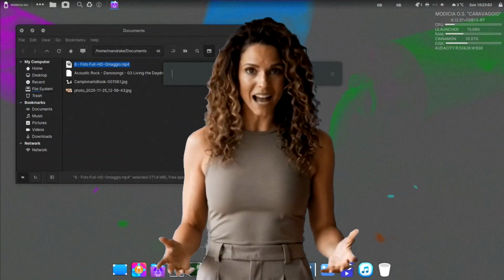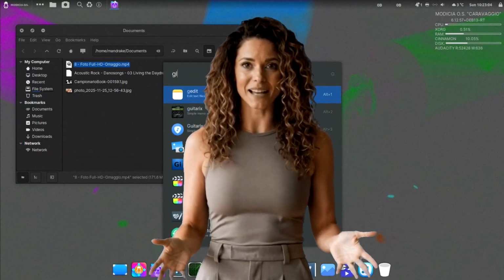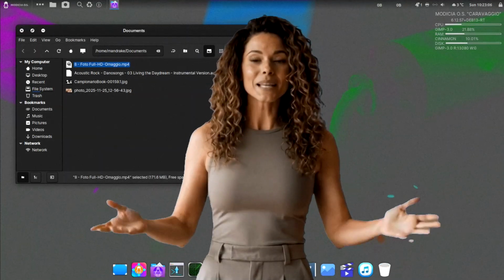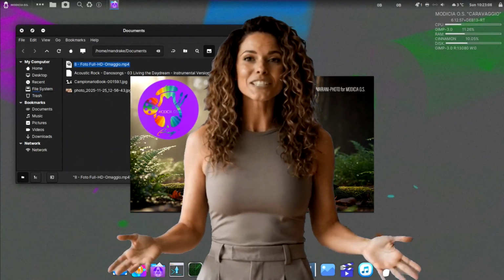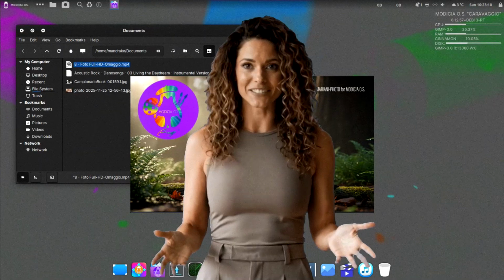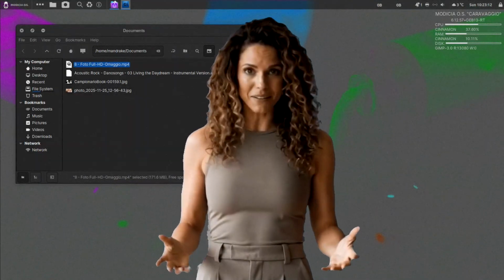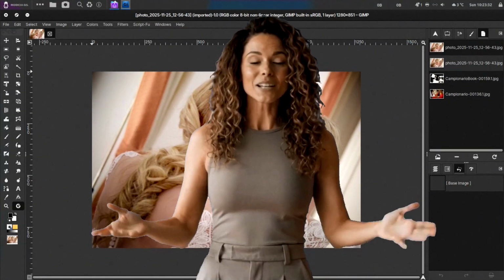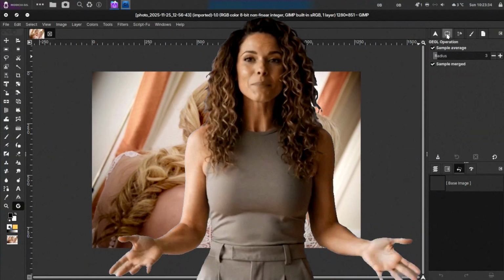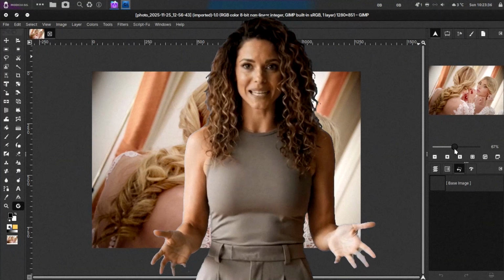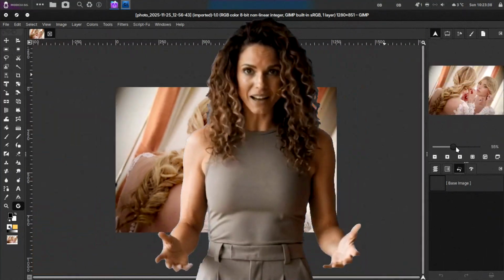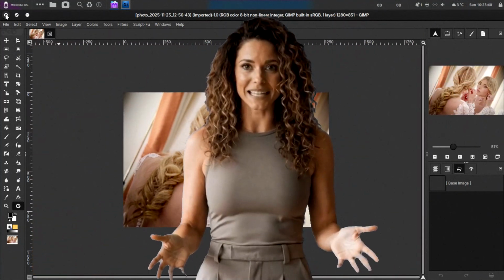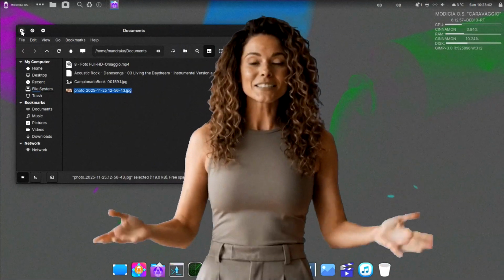Over 1,000 applications in DEB format and more than 2,300 AppImages with unlimited cloud synchronization. No space limits, no bandwidth limits. Total freedom always. MODICIA OS is not just any distro. It's a complete production platform, placing creativity at the center and proving how power, elegance, and freedom can coexist.